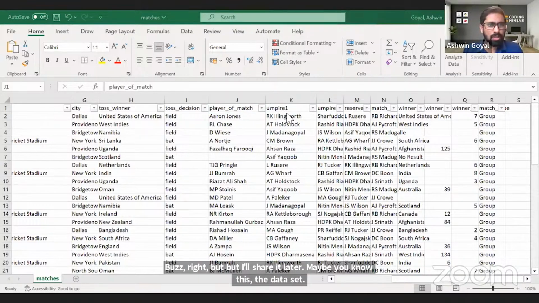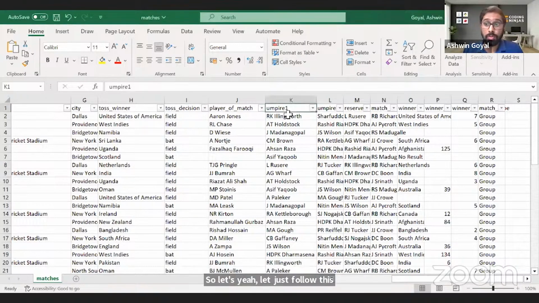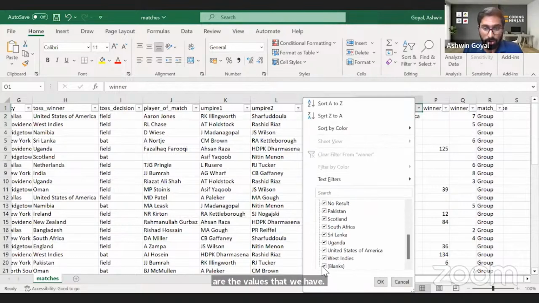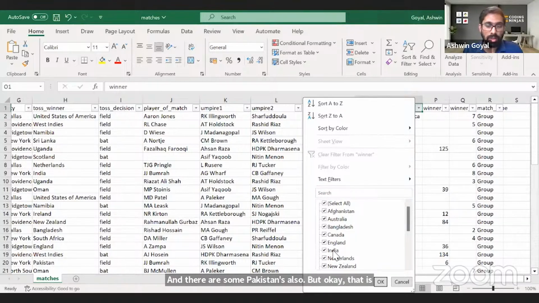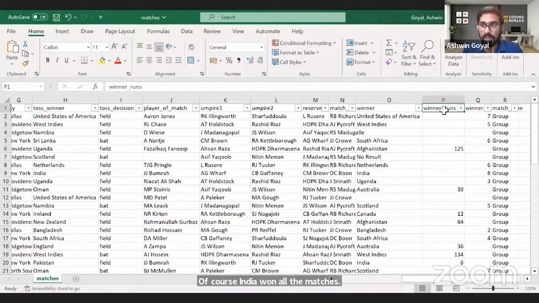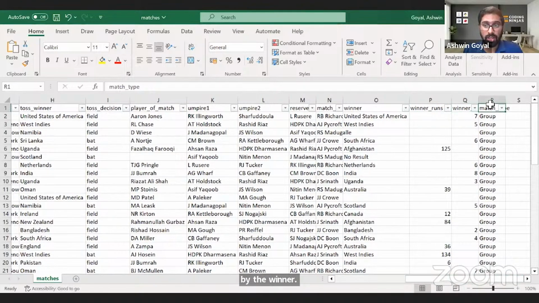Okay. So let's just follow this, right? I think you may not be able to do it with me. For example, see, there are some blanks also. There are some no results also. And there are some Pakistans also, but okay, that is fine. Of course, India won all the matches. So that winner runs, what were the number of runs scored by the winner? And then winner wickets, how many wickets did the winner take, and match type.